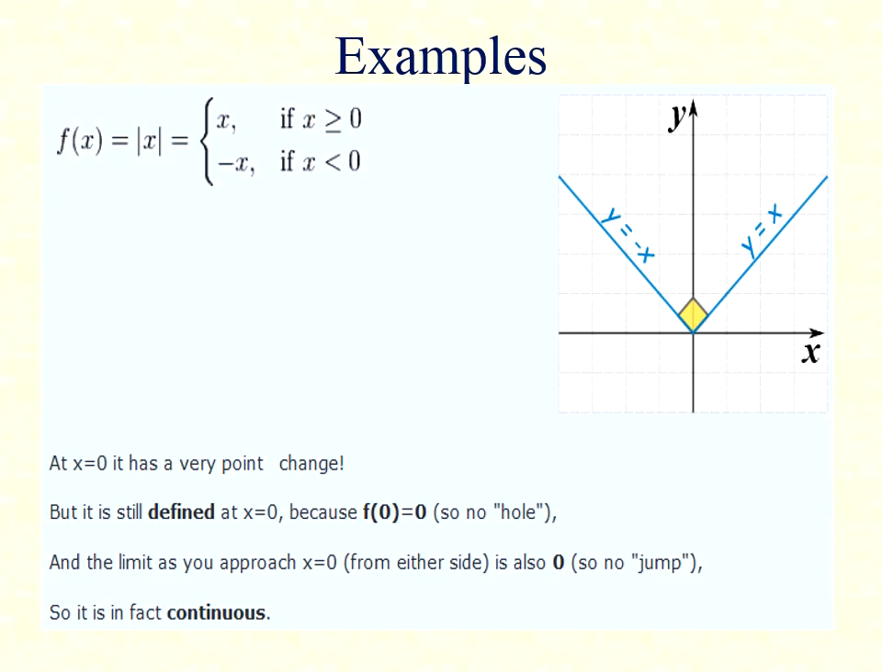See this modulus function. Mod x is equal to x when x is greater than or equal to 0, and it's minus x when x is less than 0. Already you know this from the definition of the modulus function. Now if I draw the graph, we get y equal to x, a straight line passing through the origin, and another is y equal to minus x, which is also passing through the origin. But at x equal to 0, it has a sharp change, but it is still defined at x equal to 0 because f(0) becomes 0, so no hole is there, and the limit as we approach x equal to 0 from either side, that is from left or right, is also 0, so there is no jump. So in fact, it's a continuous function.